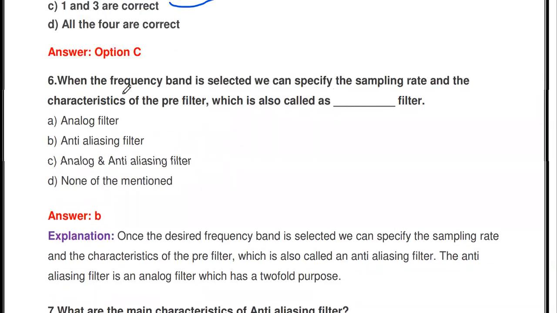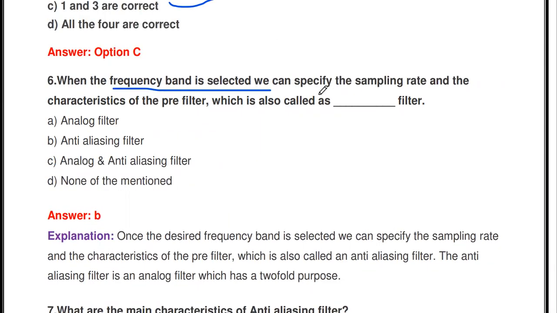Then the next question: when a frequency band is selected, we can specify the sampling rate and the characteristics of the pre-filter, which is also known as dash filter. It's an anti-aliasing filter. Before performing the sampling process, the input signal is first passed through a low pass filter. That pre-filter is called an anti-aliasing filter.